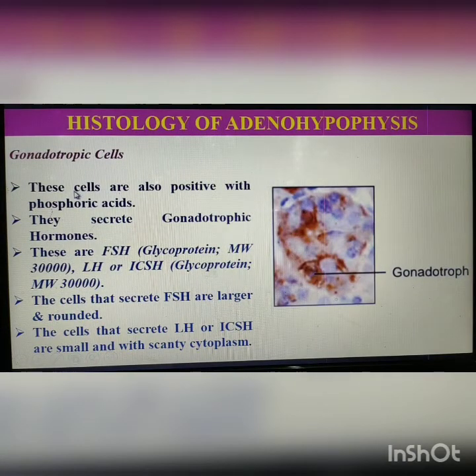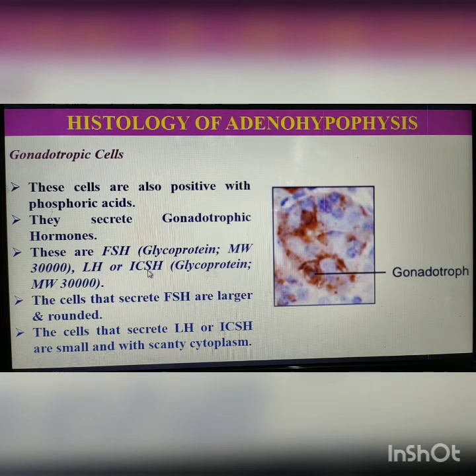Gonadotropic cells are also positive with phosphoric acids. They secrete gonadotropic hormones, these are FSH, LH or ICSH. FSH or follicle stimulating hormone is a glycoprotein of molecular weight 30,000.